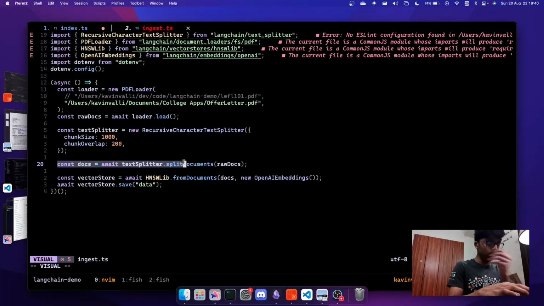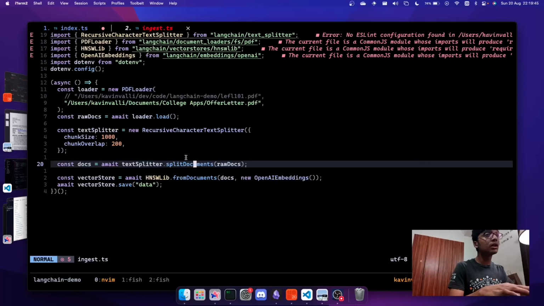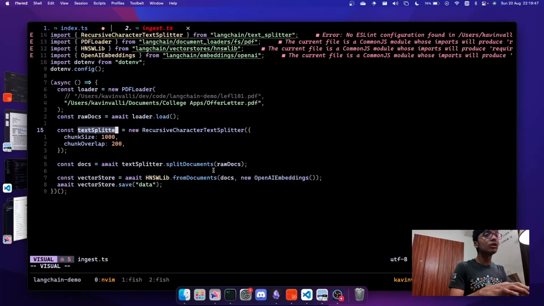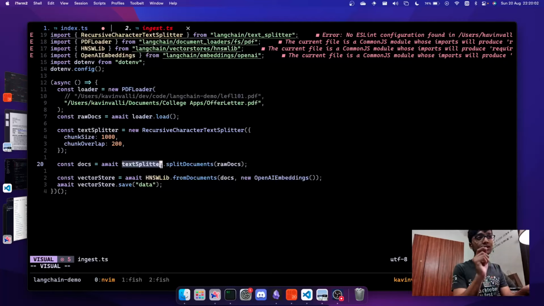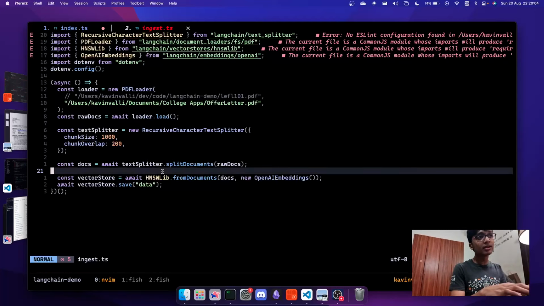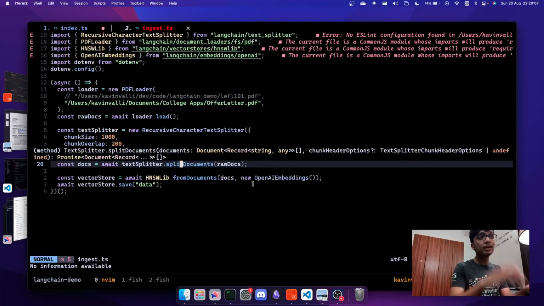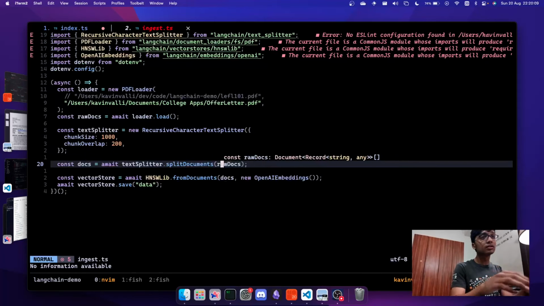So we are splitting the documents, calling this over here. What this is basically doing is that these raw docs are, once we load, the documents of the data. Then we pass these documents inside the text splitter. You will need to go over the documentation a little bit to understand it in more detail, but this takes in a bunch of documents, basically document records. So this is a document, generic record, generic string, any list, right?